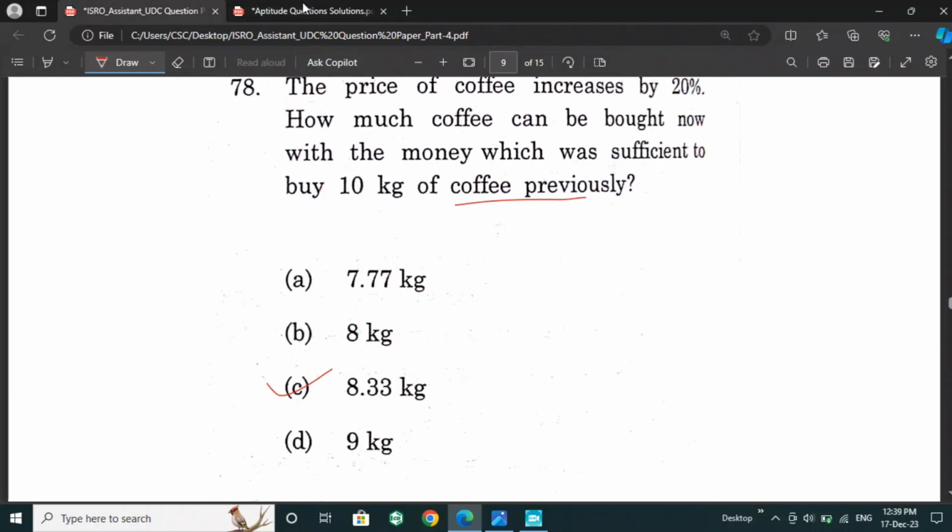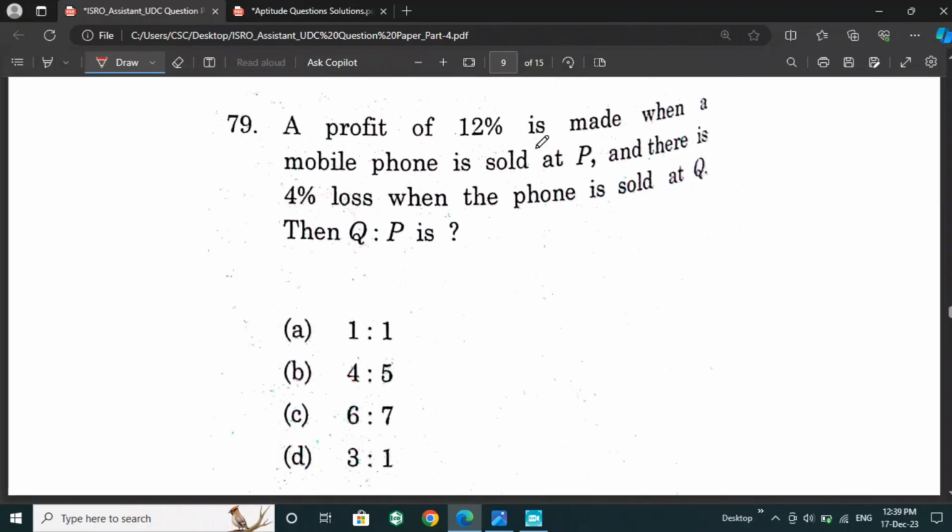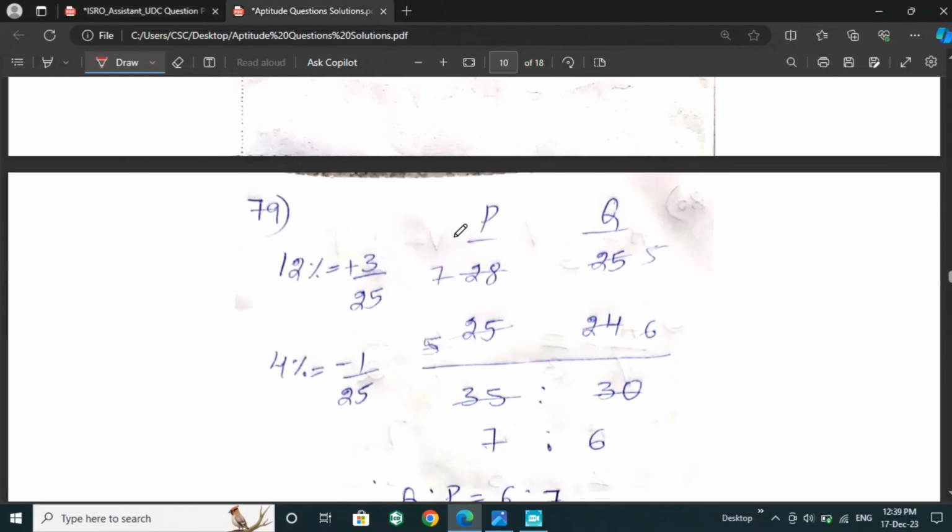Next is, a profit of 12% is made when a mobile phone is sold at P, and there is a 4% loss when the phone is sold at Q. So we have to carefully read this question because they confused it. For that, 12% we can write as 3 by 25.